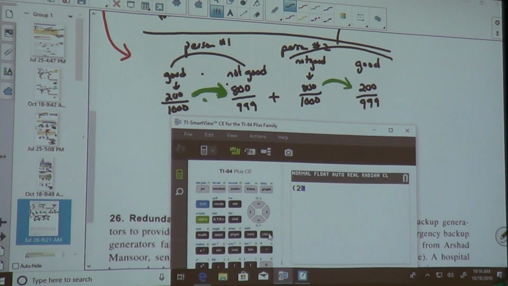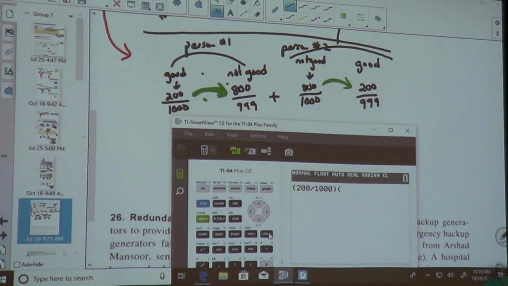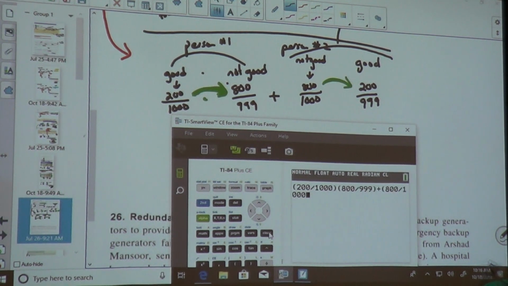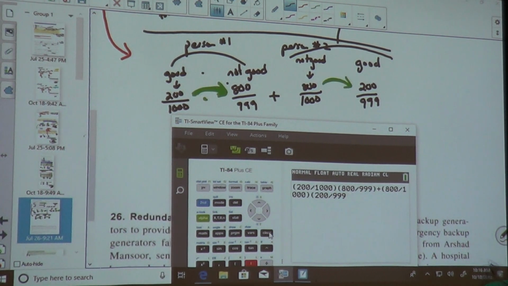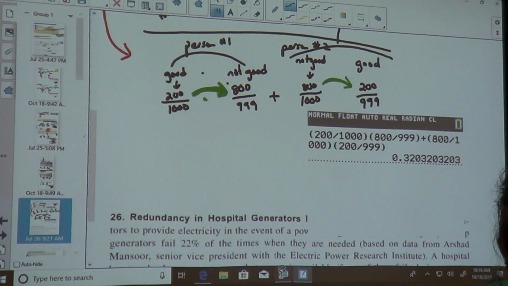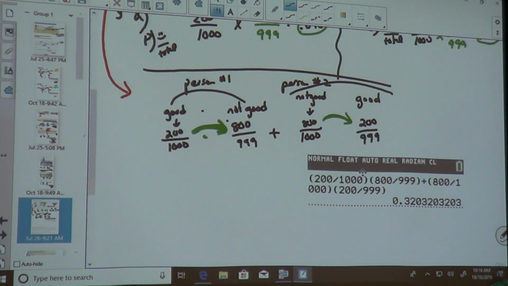So let me do 200 over 1,000, and then 800 over 999, plus 800 over 1,000, and 200 over 999. That looks much better. Looks much better to me, probably not to you.